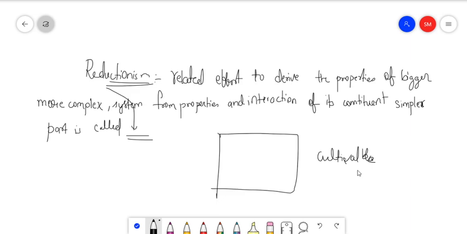Now, for example, if I ask you to tell me how many crops are grown here, suddenly you won't be able to answer my question. You need to count them. Or if I ask you what the different varieties of crops grown in this field are, again you won't be able to answer until you count. So what you will do is, first you will divide this cultivable field into different sections.